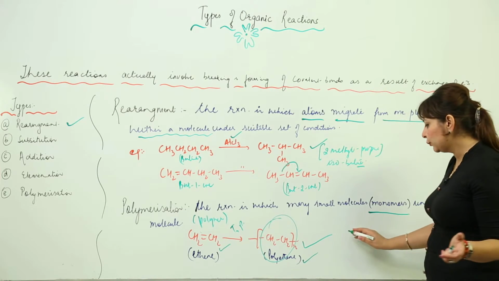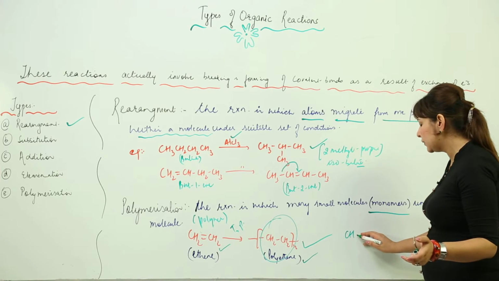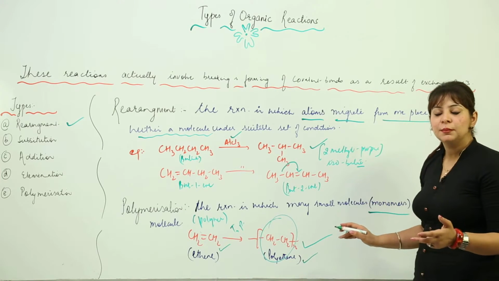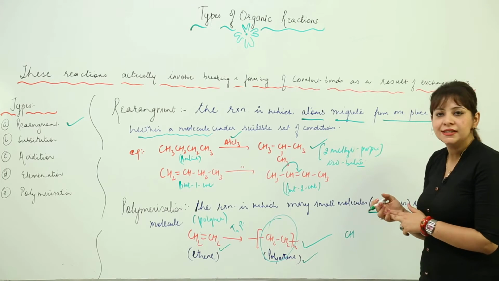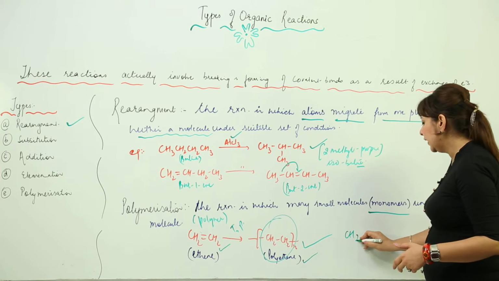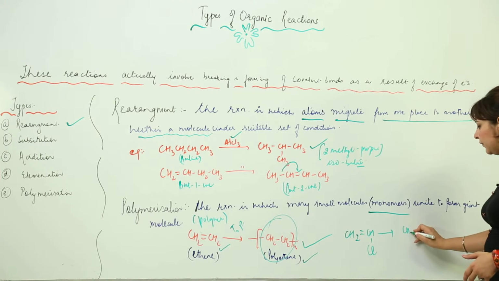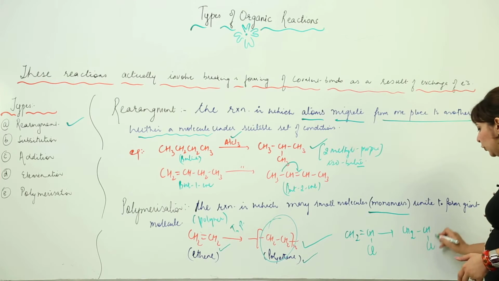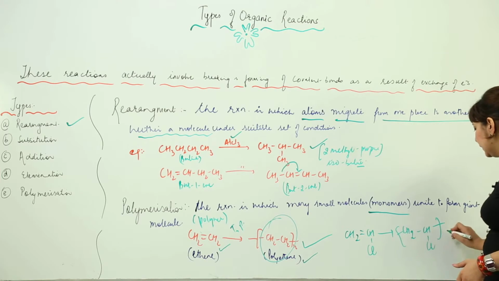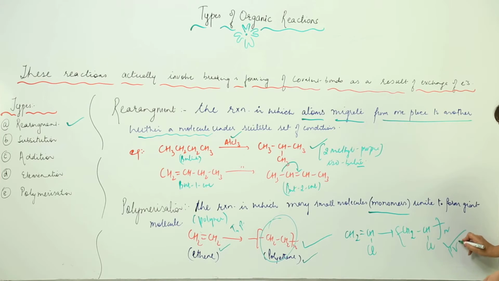Likewise, yesterday we were discussing halides, and I told you that we can have vinyl chloride. If we use it as a monomer, it also undergoes polymerization, forming PVC.